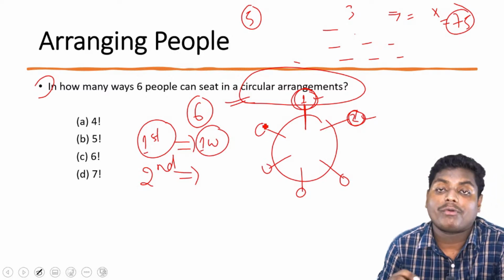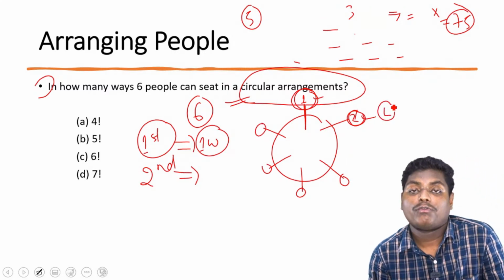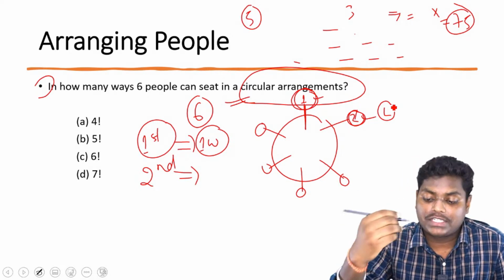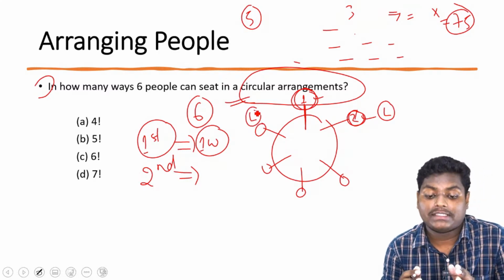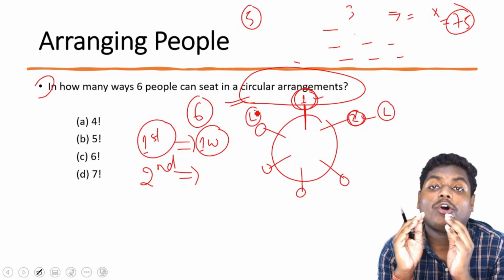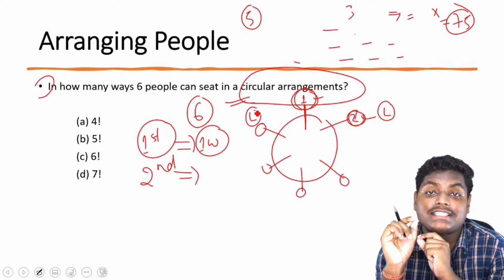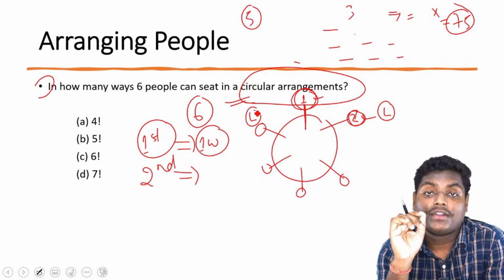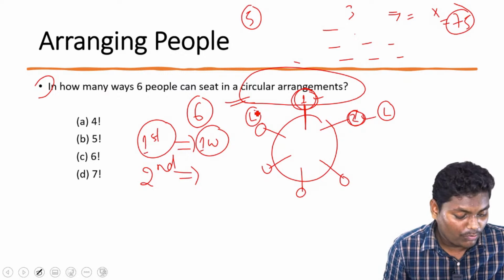all have become now distinct because let's consider if this second guy is sitting over here. So for this second guy, the guy on the first position is sitting towards the right. But if this guy will be sitting on the left, so what will happen? First guy will be sitting towards left. So these are basically all the distinct positions. So what has happened? Once the first person has come and sat on the table, it has changed the mechanism. So now all the positions have become distinct. They are not the same.